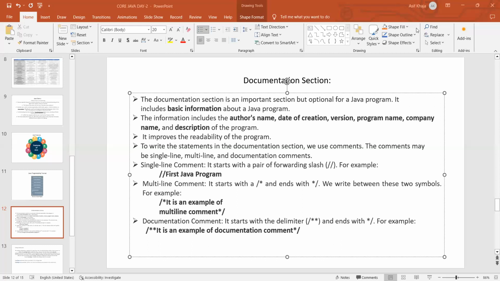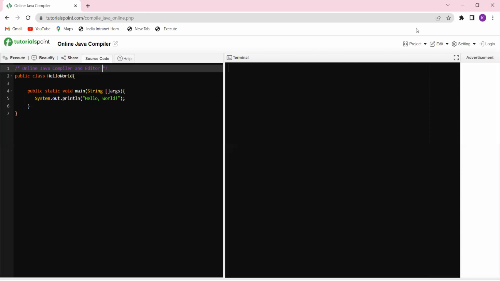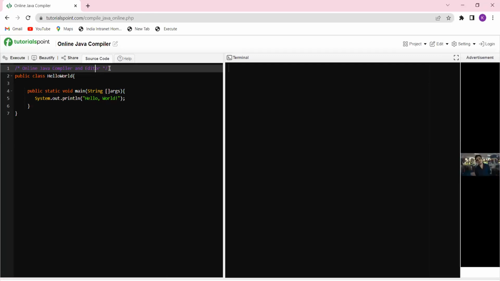See here, with this simple one line, we understood that this is some online Java compiler, and we can edit the code in it. So it improves the readability of the program. If you want to improve the readability of the program, it is a very good option to use this documentation section.